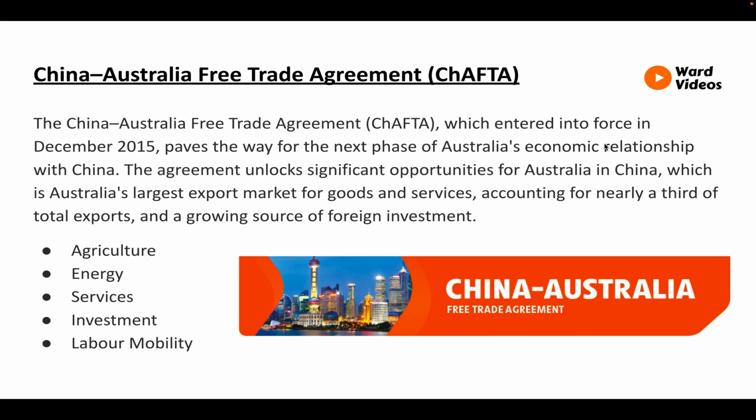DFAT promotes this agreement as unlocking significant opportunity for Australia in China, which is Australia's largest export market for goods and services, accounting for nearly a third of total exports and a growing source of foreign investment. Some of the key elements of CHAFTA by industry include agriculture. China is Australia's largest agriculture export base. It is worth about $13 billion and provides Australia with an advantage over our major agricultural competitors, including the United States, Canada, and the European Union.